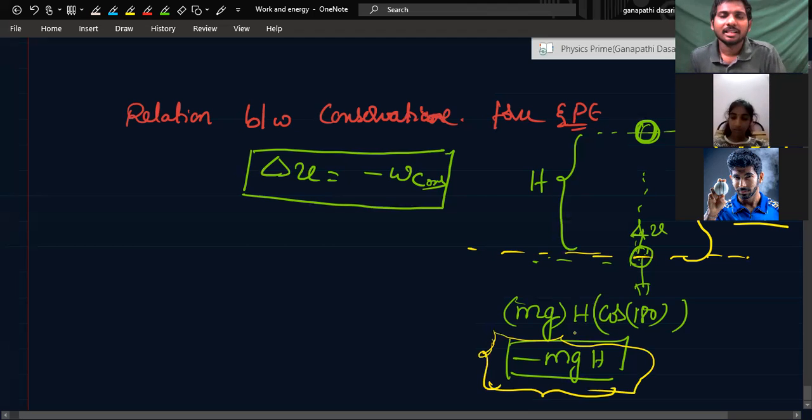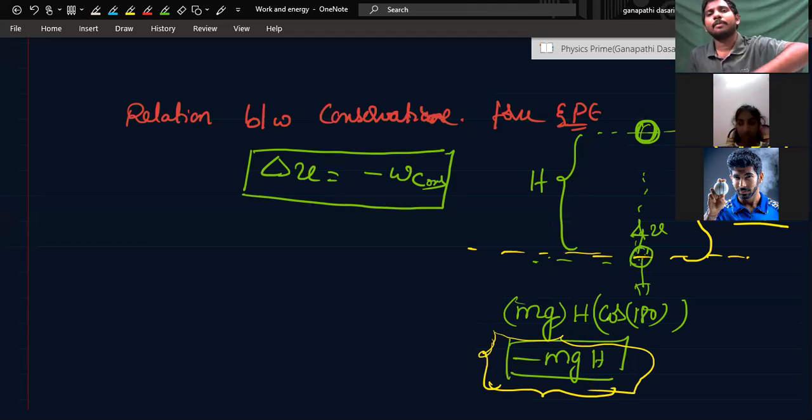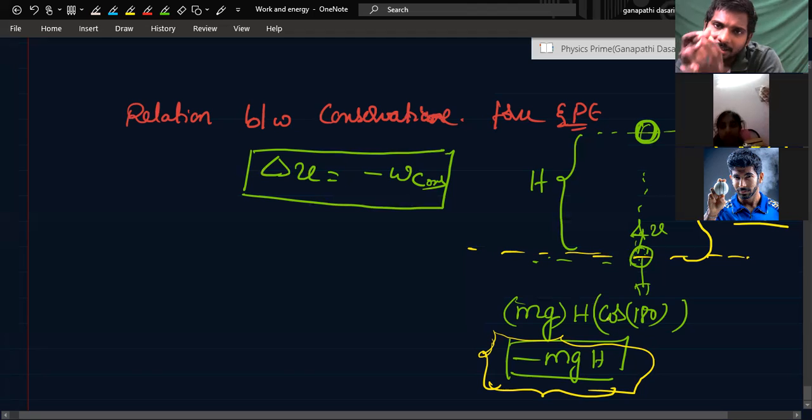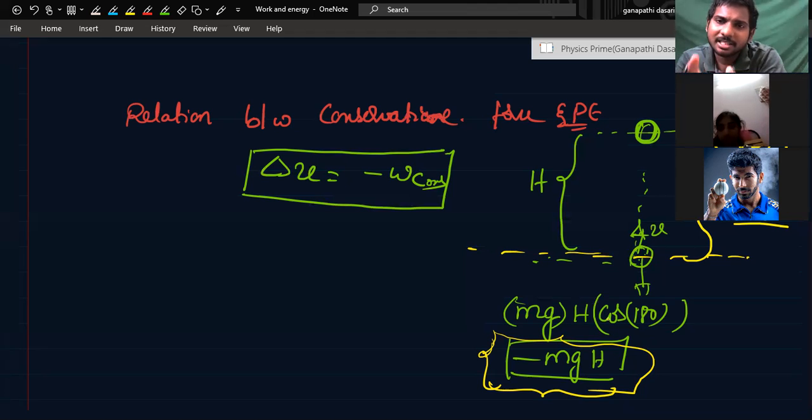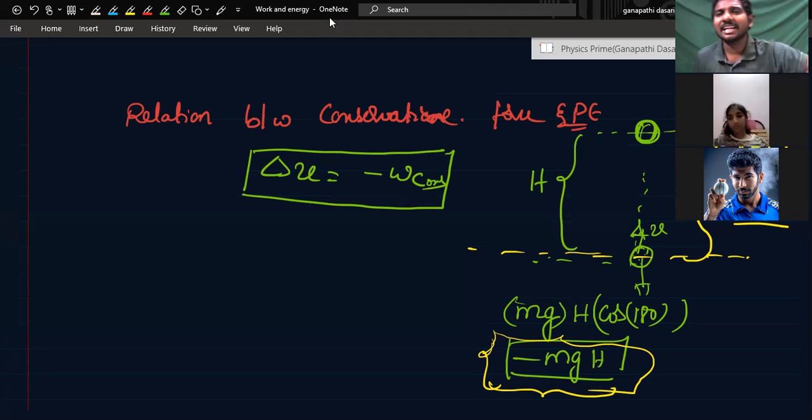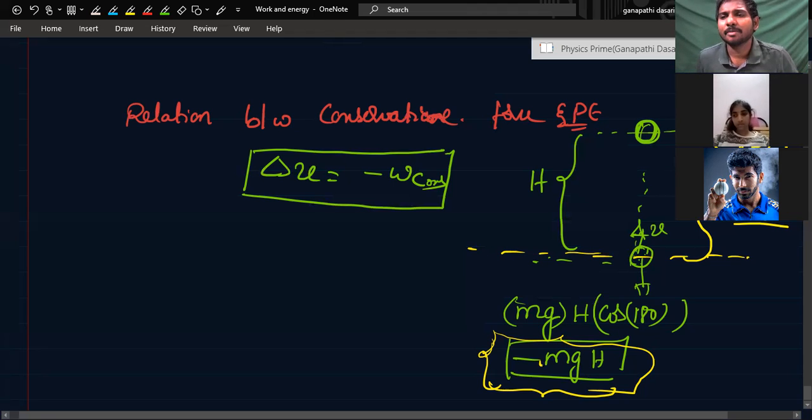Like suppose there is groundwater. However much groundwater is taken out in the pipe, that much water is stored in your topmost tank. So if you are taking energy from the ground, that is negative work. That means positive energy is stored in the tank. Potential energy is that kind of tank. If you do negative work, potential energy will become positive. Suppose again from the tank you are using tap water.